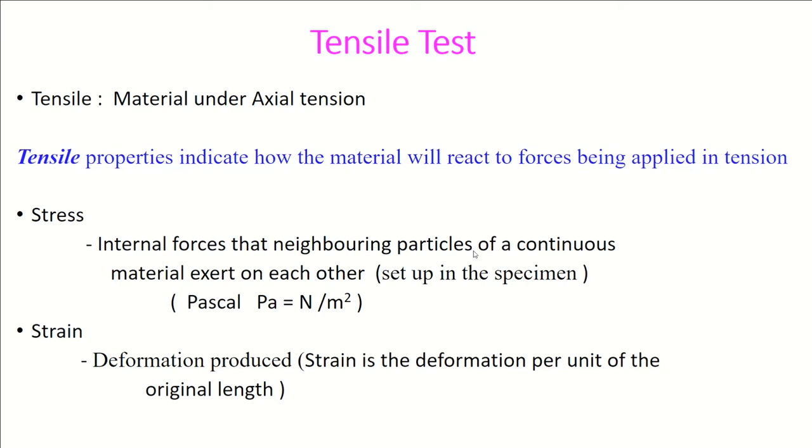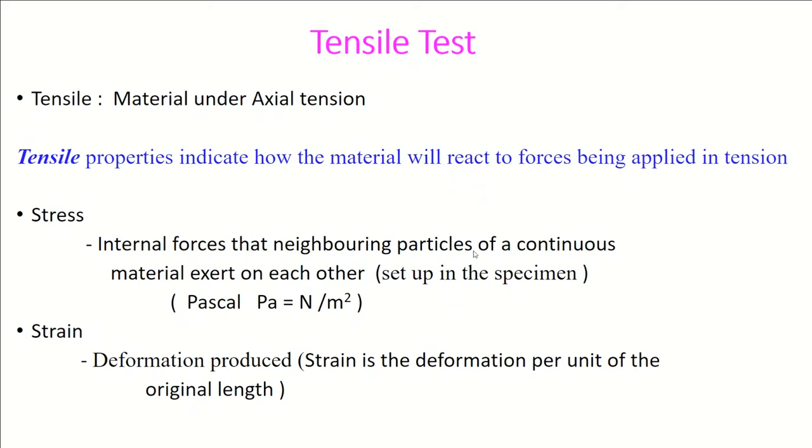So when we say stress, many people make a mistake. They define stress as force per unit area, which is a wrong definition. Force per unit area is called pressure, it's not stress. Stress is not applied, stress is generated. Then what is stress? Stress is the internal forces that neighboring particles of a continuous material exert on each other. It is inside, it is internal, it is set up, it is not applied. It is set up inside the specimen, and its unit is Pascal, and Pascal is Newton per square meter.